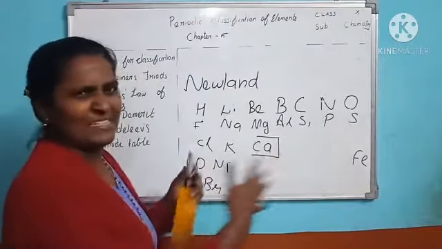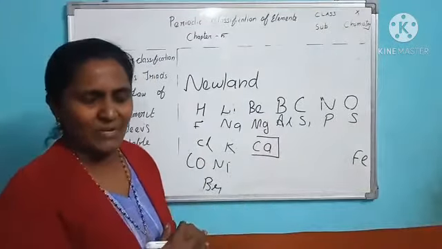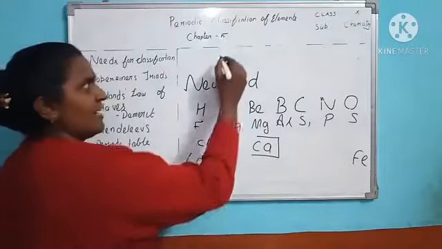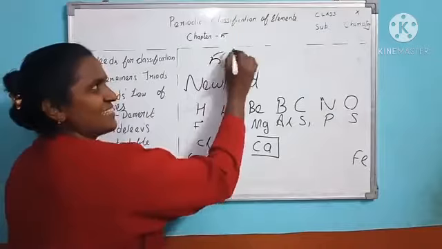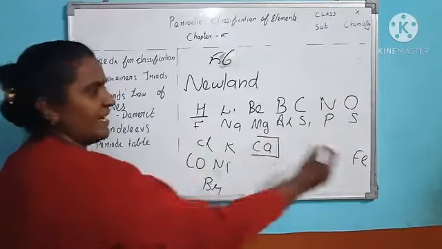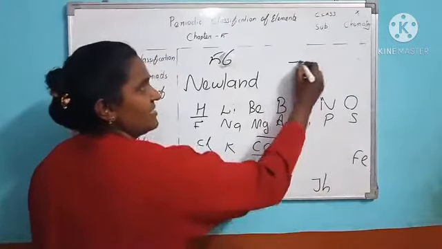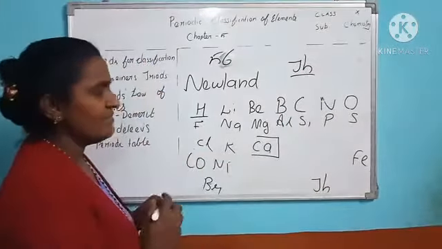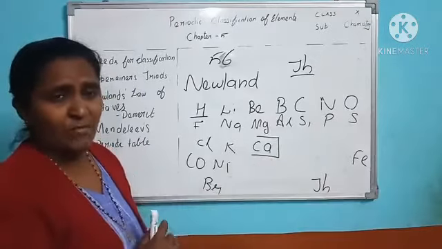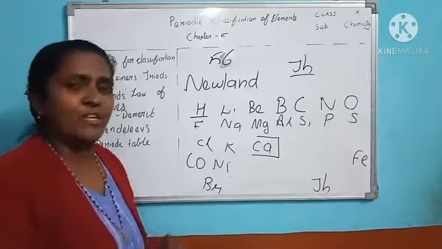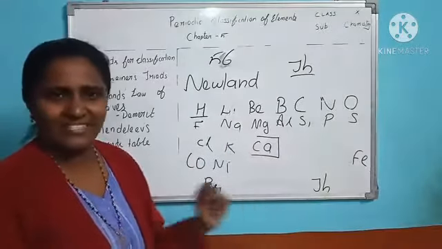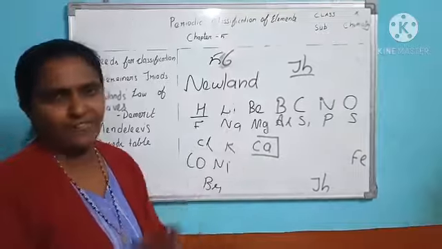After that, there was disorder, with dissimilarities in properties. What was the drawback? During his period, only 56 elements were discovered. So those elements he arranged, starting from hydrogen and ending with thorium. Th is the symbol of thorium. Up to calcium, this law was obeyed. What was the drawback? After that, some more elements were discovered, and he couldn't follow this rule. It was not obeying the law of octaves.